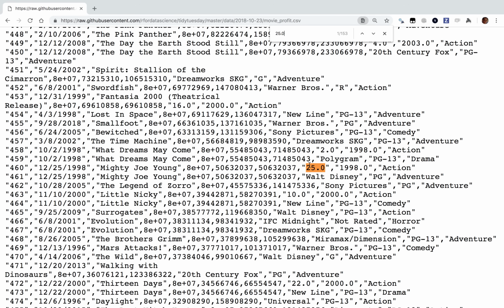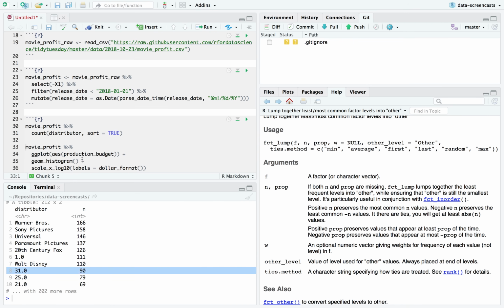All right, this is strange data that's coming in where we actually say, here the distributor is a company called Polygram. Here is 25.0. This one is 2.0. I'm now noticing something interesting about this data. There's actually 2 rows here. One for Mighty Joe Young, it says 25.0. The other says Walt Disney. And I'm noticing Little Nicky, we have 2 rows for it. And yeah, this is some strange data. It looks like it's usually duplicated.